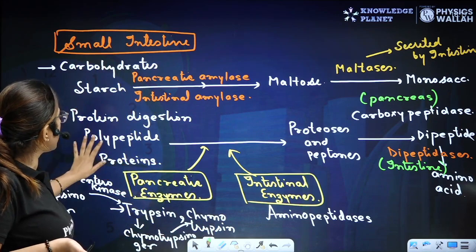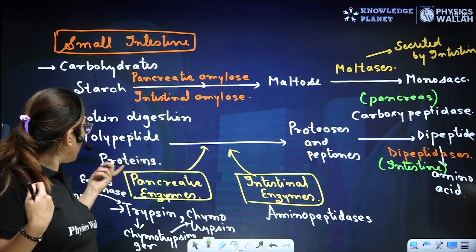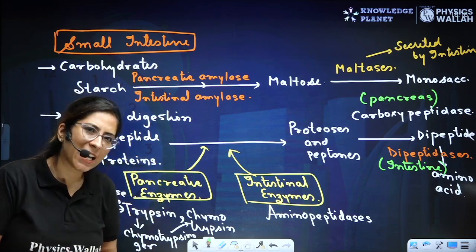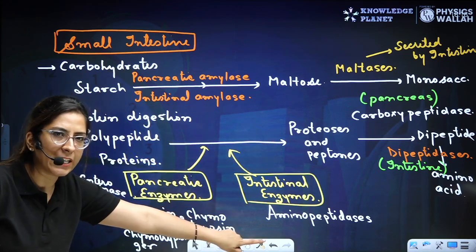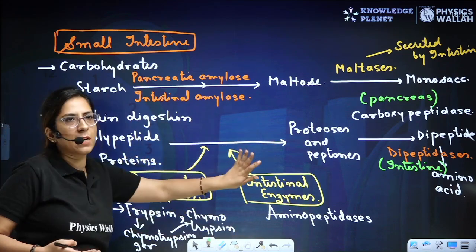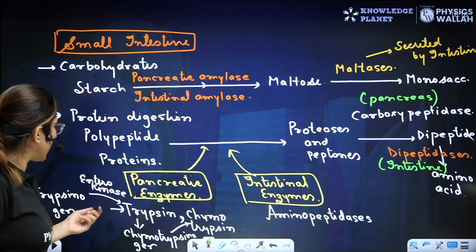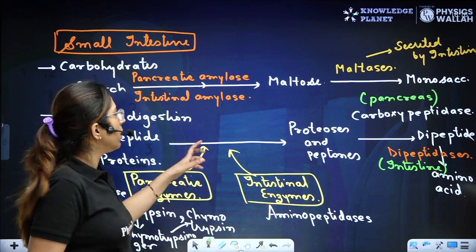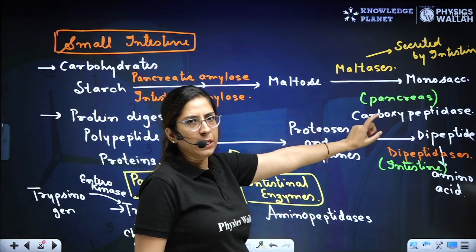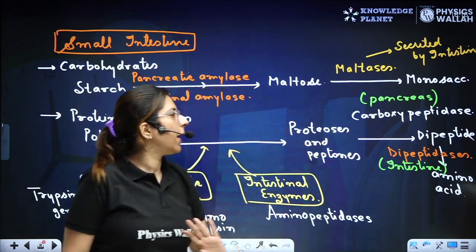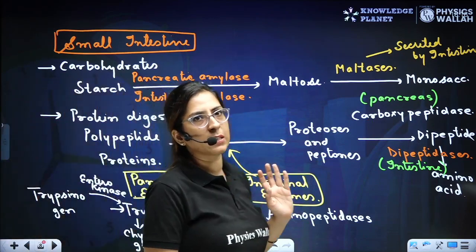So protein digestion, polypeptide and proteins. Polypeptide, that means they are already broken down in the stomach. And proteins, that means those which are not digested in the stomach, will be converted into proteoses and peptones. That is because of two different types of enzyme. One is a pancreatic enzyme and the second is the intestinal enzymes. Aminopeptidases, that is an intestinal enzyme. Here we have the trypsin and the chymotrypsin. Both will act, both will form the proteoses and the peptone. Carboxypeptidase is going to act on it. It will form a dipeptide. Later on, the dipeptidases will act and convert this dipeptide into the amino acid.